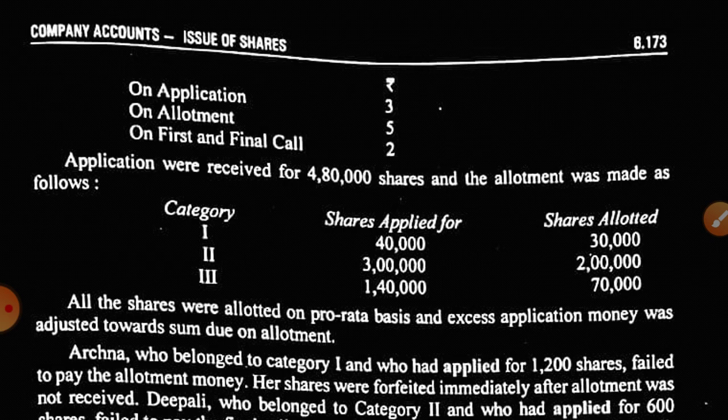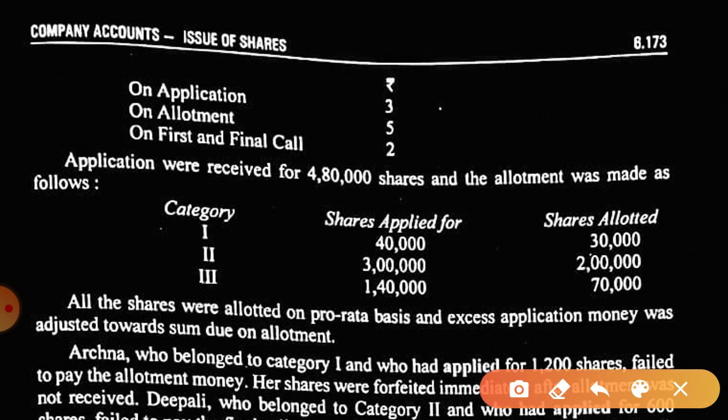R Limited issued 3 lakh shares of rupees 10 as follows. On application, rupees 3 is called, on allotment rupees 5 is called, and on first and final call rupees 2 is called. Since this question is very simple, why I took this question: here categories are given.